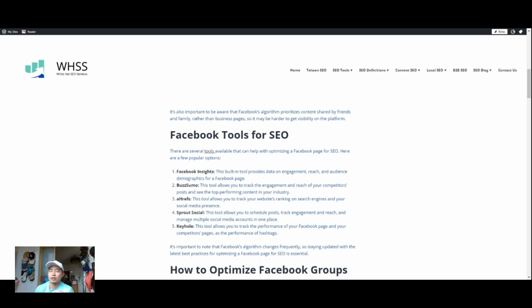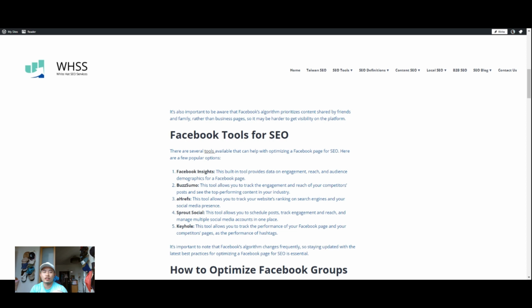BuzzSumo is a very recommended content tracking tool, performance tool. The best thing about it is it lets you know how your content is being shared across different channels, even Reddit, and they'll tell you how many Facebook engagements, likes, shares, comments, things like that, and that's how you kind of know if your content is engaging well. It's great for when you're trying to integrate your website with social media, Facebook, for instance. BuzzSumo is also great in that you can figure out which influencers I need to work with. It actually has information like that.